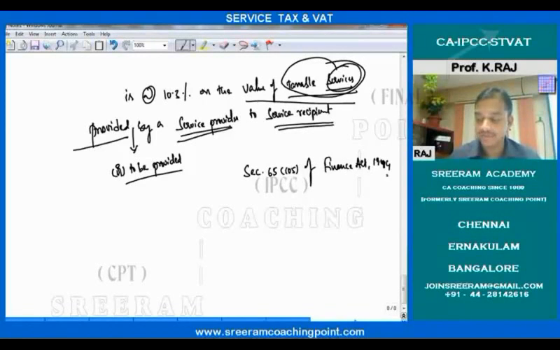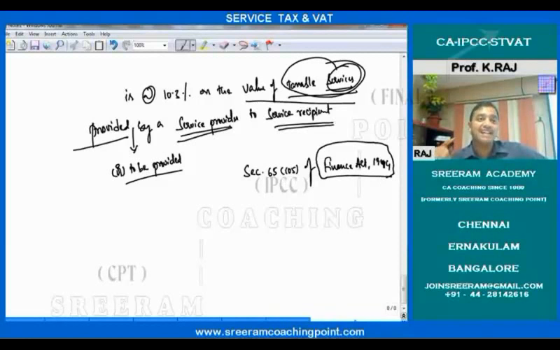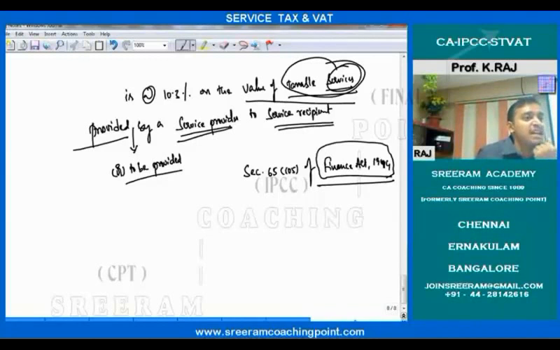1994. Okay, 1994. See, for service tax there is no separate act. The reason being, as there is no proper entry, there is no service tax act separately. But service tax is through a concept of Finance Act 1994. In Finance Act 1994, they introduced the service tax. Okay, so that's why in case of service tax, whenever the act comes, it is not Service Tax Act, but it is the Finance Act 1994.